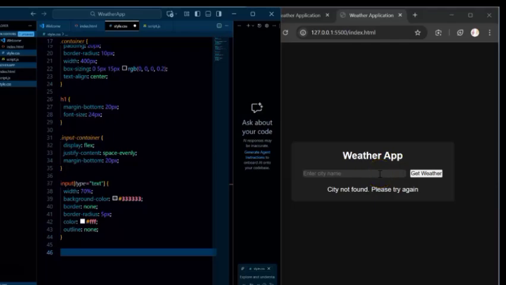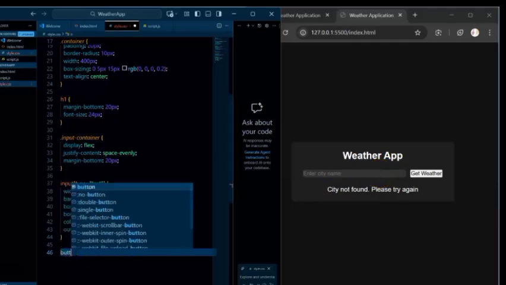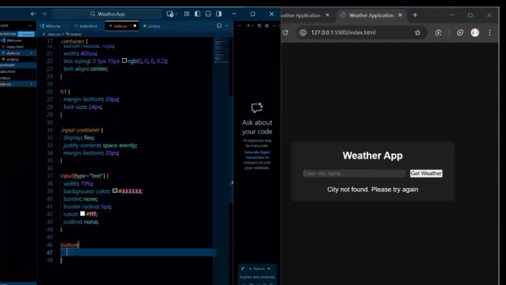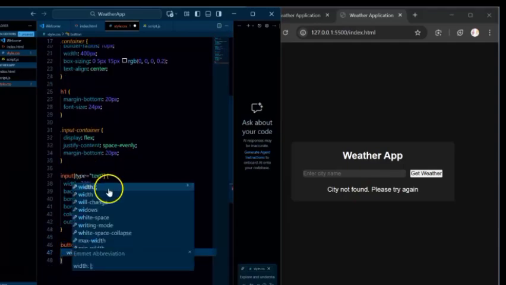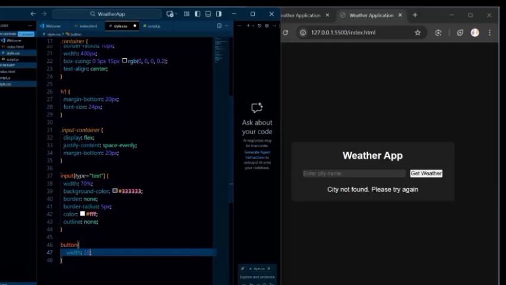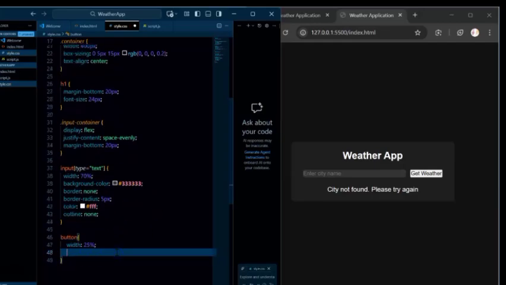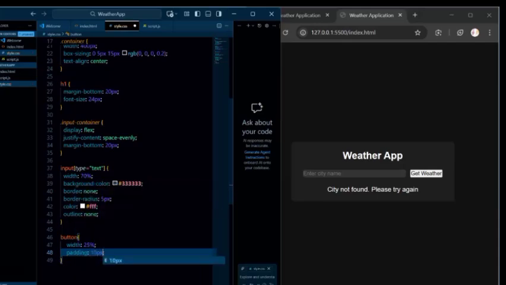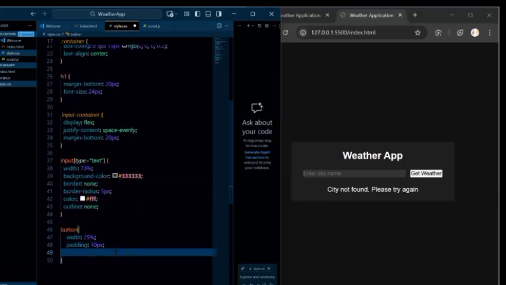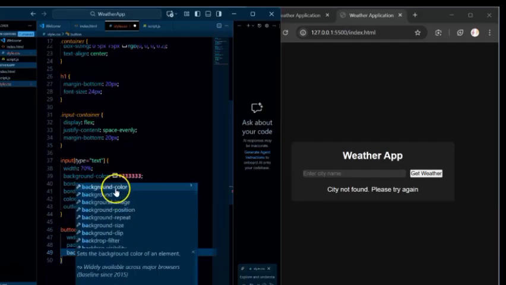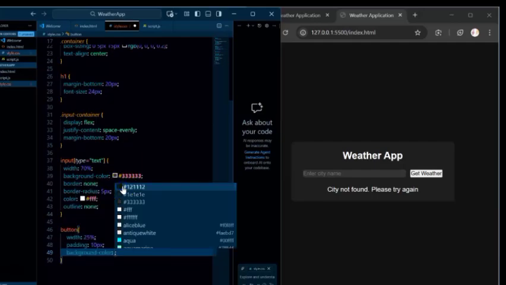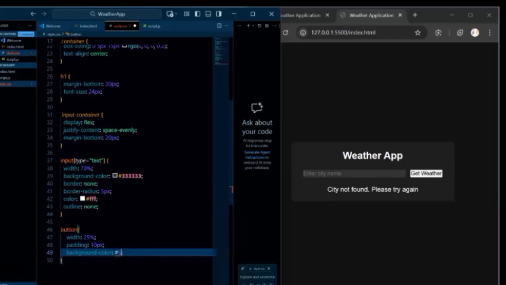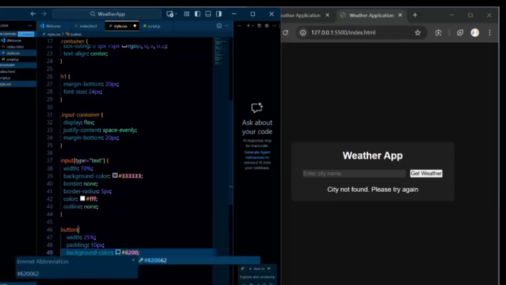So let's see how we can style our button. Of course, we're just going to use the tag button. The first thing we want to have is the width. This time I want to use a percentage, shall I say 25%, right? You also want to use a padding. I think that's very easy. So you have to use a padding of 10 pixels, and you also want a background color of maybe purple, something related to purple. So that's going to be 6200EA. I think that's okay.